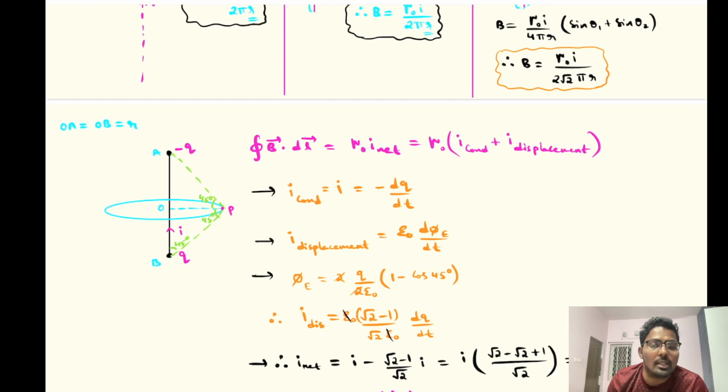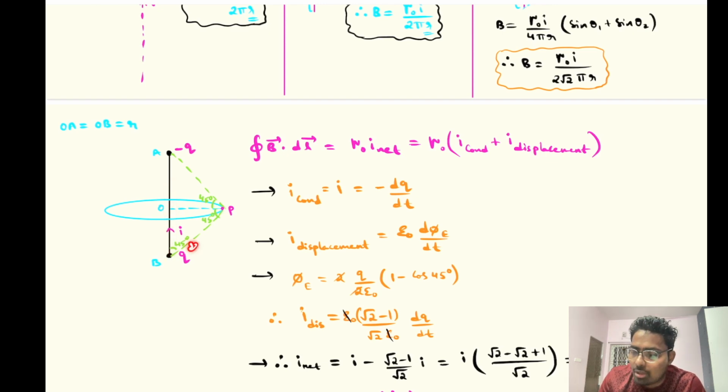Who is the source for that current then? There should be some source for the current, right? How can the current I simply flow in the air? It cannot flow. So then what should we do? To justify it, when I say some current I is flowing, assume that here Q charge is there, here minus Q charge is there. Slowly this charge will discharge from here to here.